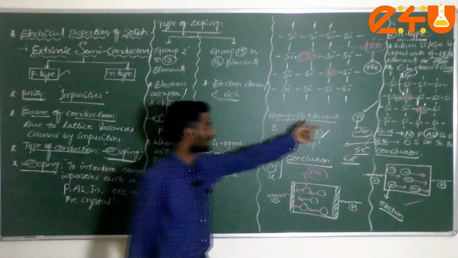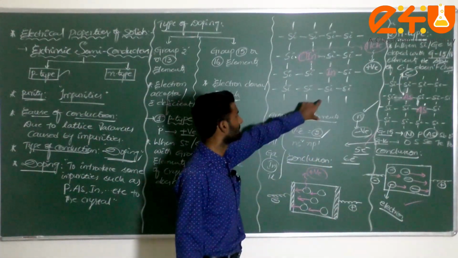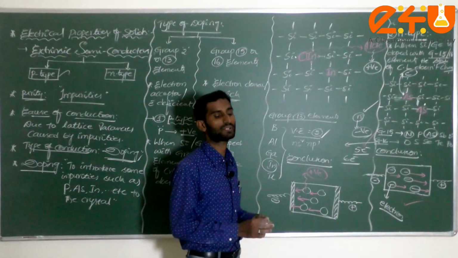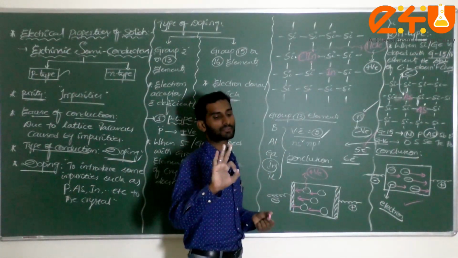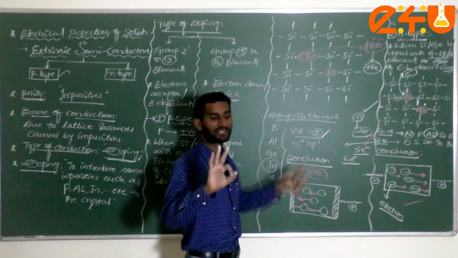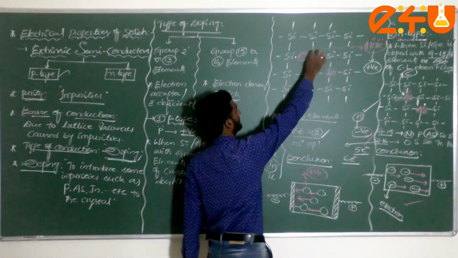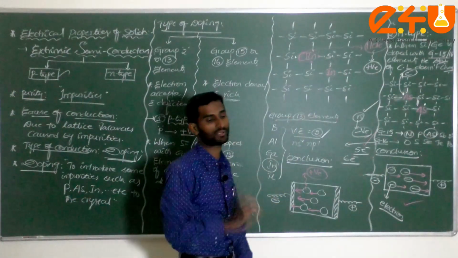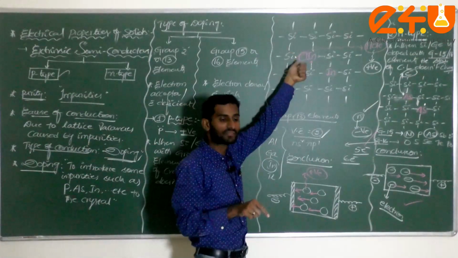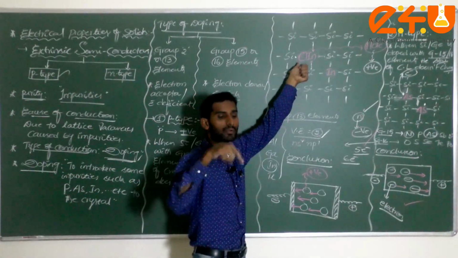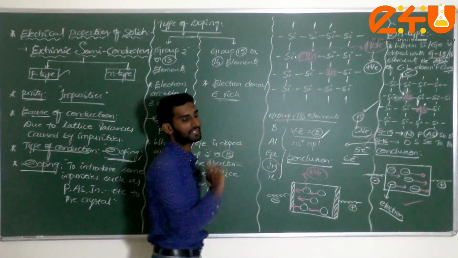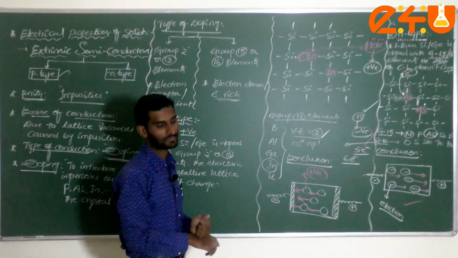P-type you understood. Here n-type, a small difference. In p-type you are doping with group 13 elements. Group 13 generally has 3 valence electrons. Generally how many bonds are there? 4 bonds. With these 3 valence electrons forming 3 normal covalent bonds, 1 more electron is short. Am I correct or not? That's why one vacancy or hole is created. This vacancy or hole is responsible for the conduction in this p-type semiconductor.